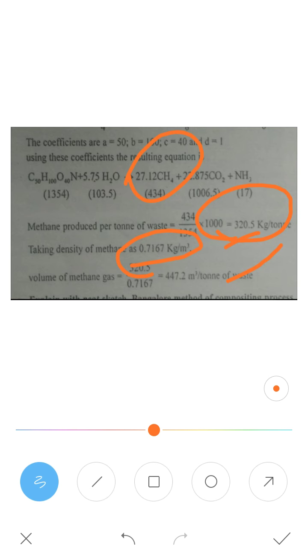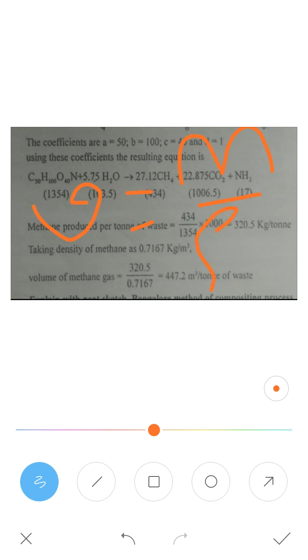Mass you know, density you know. Density is equal to mass by volume. You need volume, so you bring density downwards. So finally you will get the volume of the methane gas. How do you determine it? Volume is equal to mass by density. That's what I use.